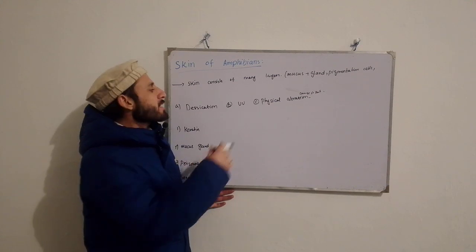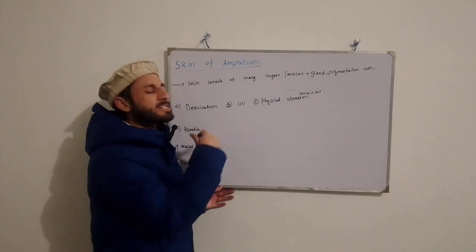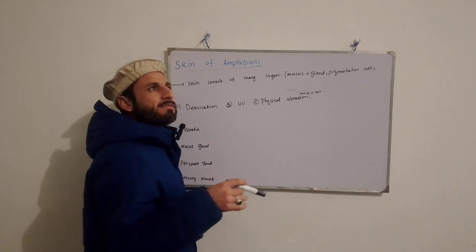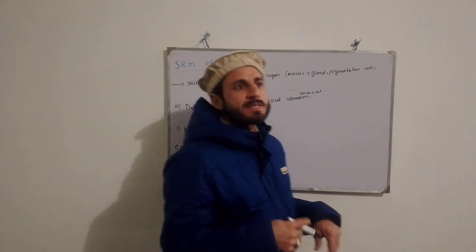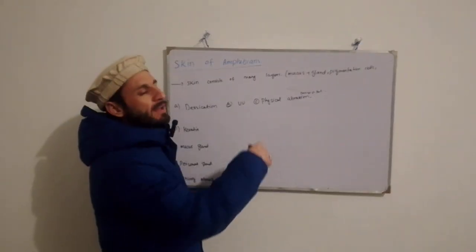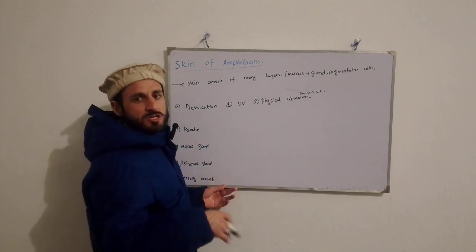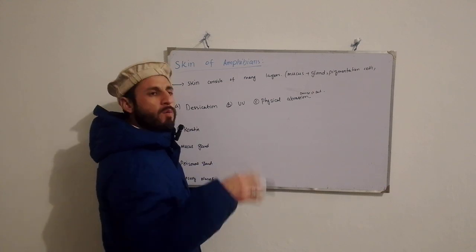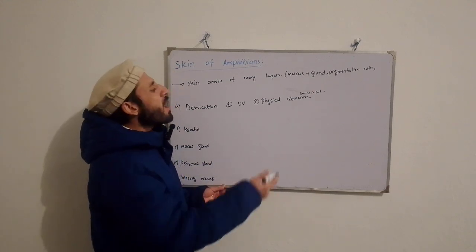And the second issue for amphibians was ultraviolet radiation, right? When amphibians move to the terrestrial environment, they face ultraviolet radiations, which are radiations emitted by the sun and are harmful for their skin, right?